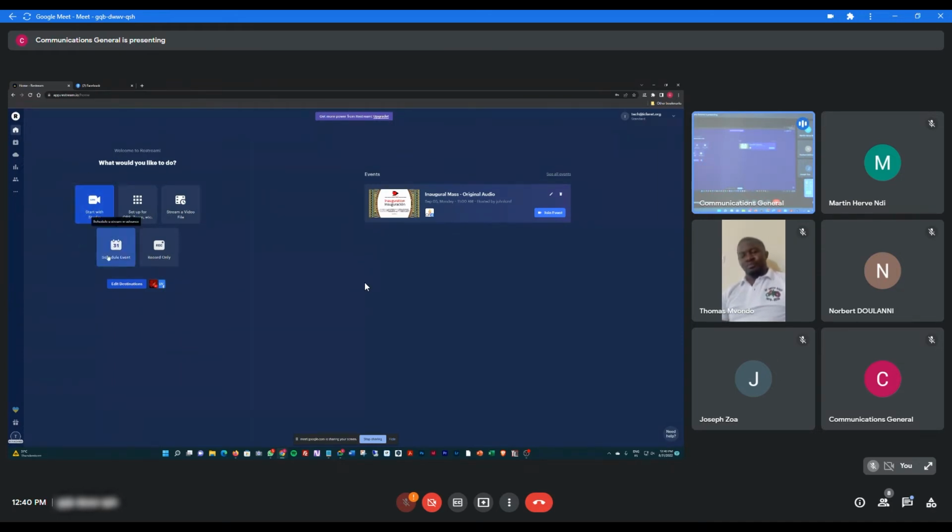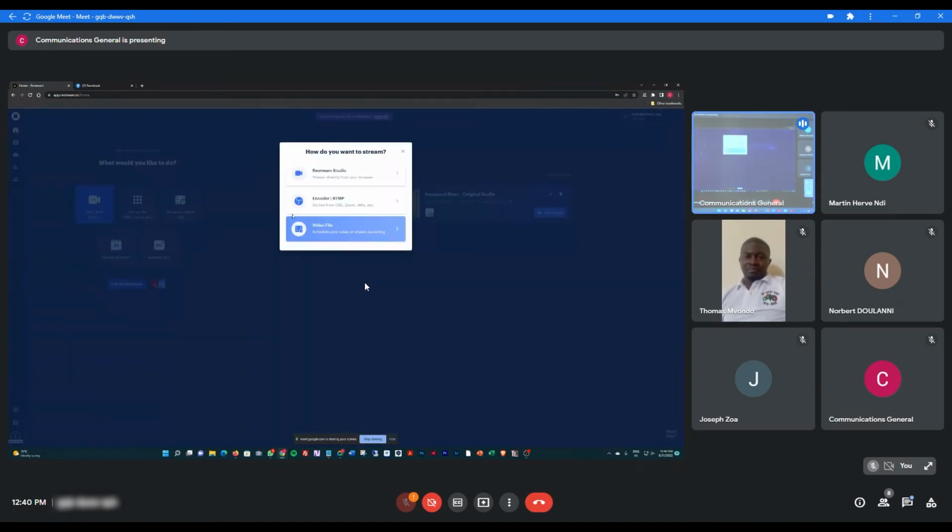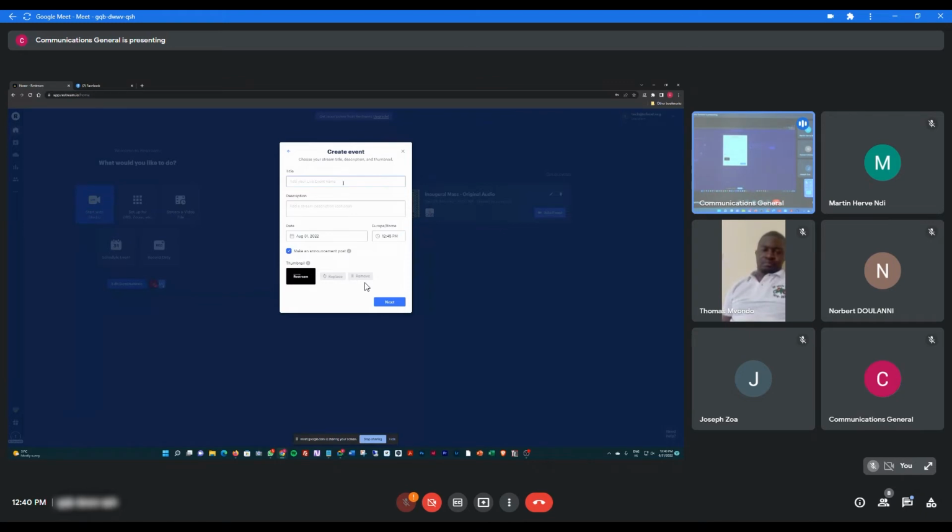Now we go to the schedule event, which you're going to do so that you can schedule your friends broadcast. On top you will see Restream Studio. Just click that one. You type the event, inauguration in French, and so on. The description. You click the date. When will it be? It will be on September 5 at 11 a.m. in Rome. It is 10 a.m. there in Yaoundé. So for example, like that.